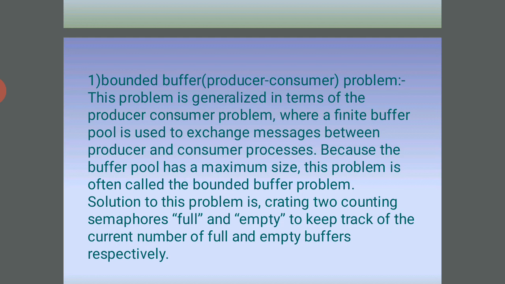There are various types of readers-writers problems, mostly centered on the relative priorities of readers and writers. The solution has been generalized to provide reader-writer locks on some systems. Acquiring a reader-writer lock requires specifying the mode of the lock, either read or write access.